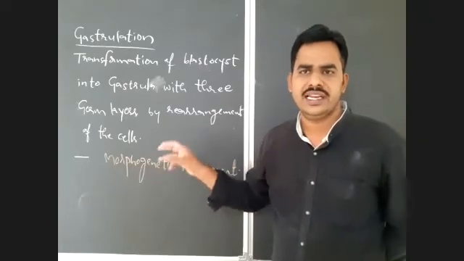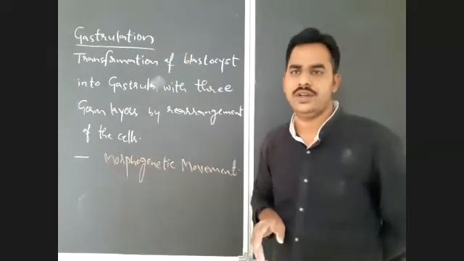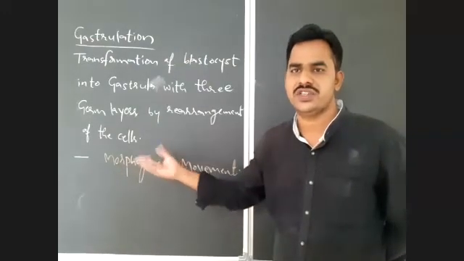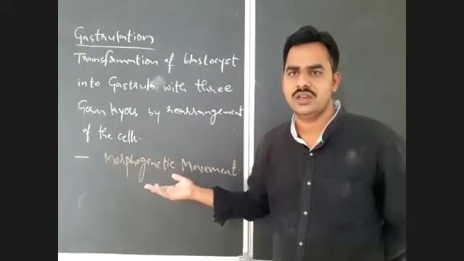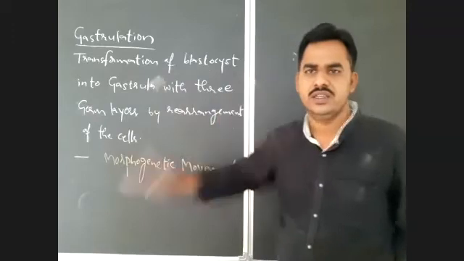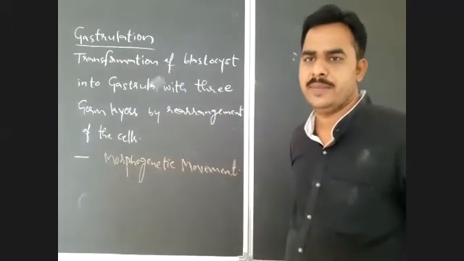These movements create a particular form for the embryo. Morph means form, genetic means genesis, that is, production or formation. So a particular formation of the embryo takes place because of these movements. So these are known as morphogenetic movements, right?